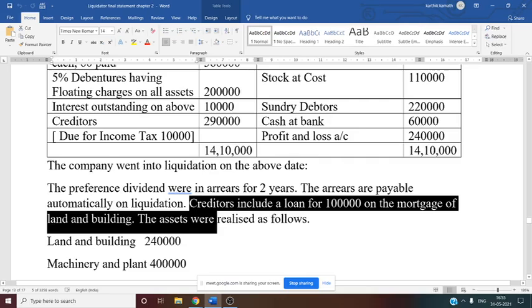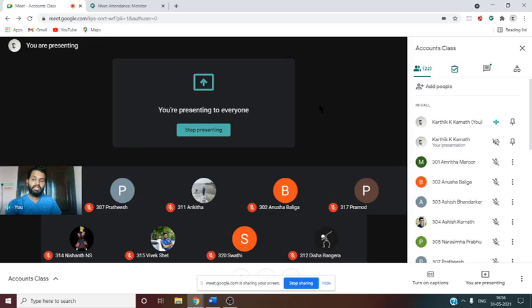So this is a secured creditor, but assets are not realized by the secured creditor and assets are realized by the liquidator. Since it is not mentioned in the problem, we have to assume that it is realized by the liquidator. Since it is a liquidator's final statement of account, unless and otherwise mentioned in the problem, we'll assume that it is realized by the liquidator. Sometimes what happens, it is realized by the secured creditor. In that case you have to write the surplus here. But in this problem we are taking other assumption. So surplus from secured creditor is nil here.